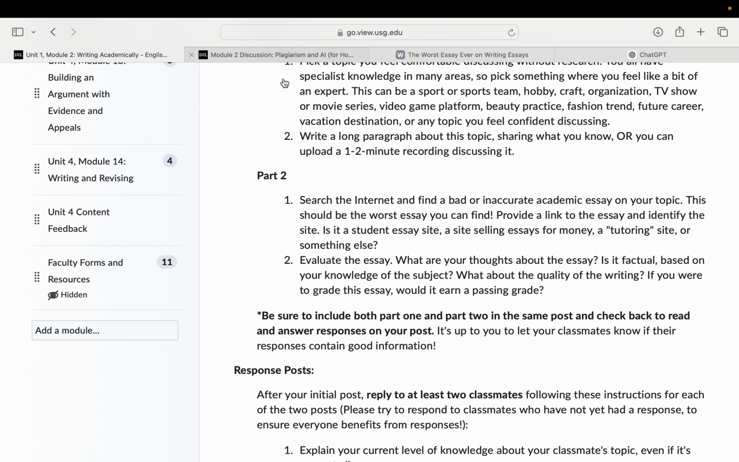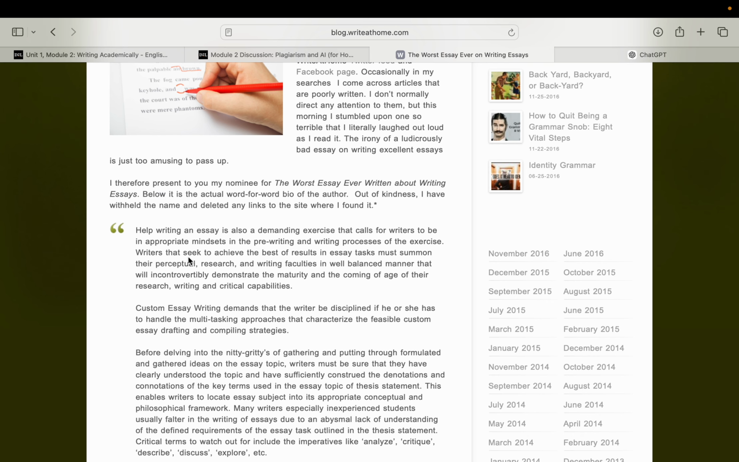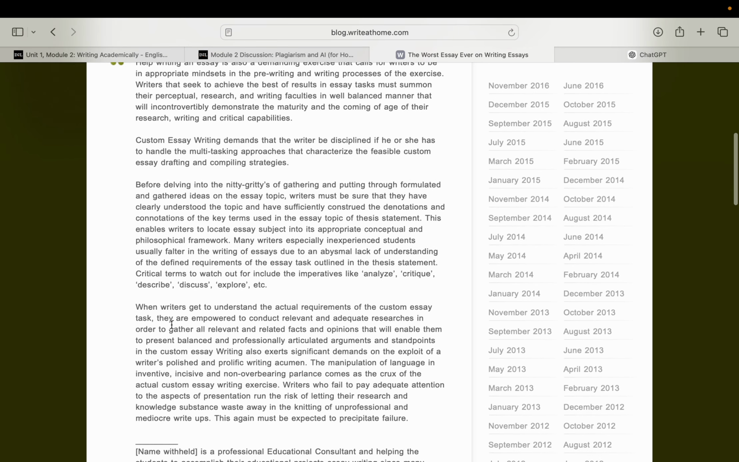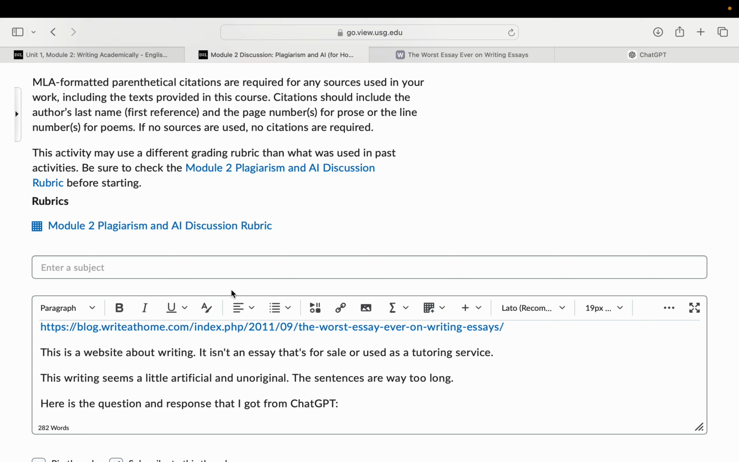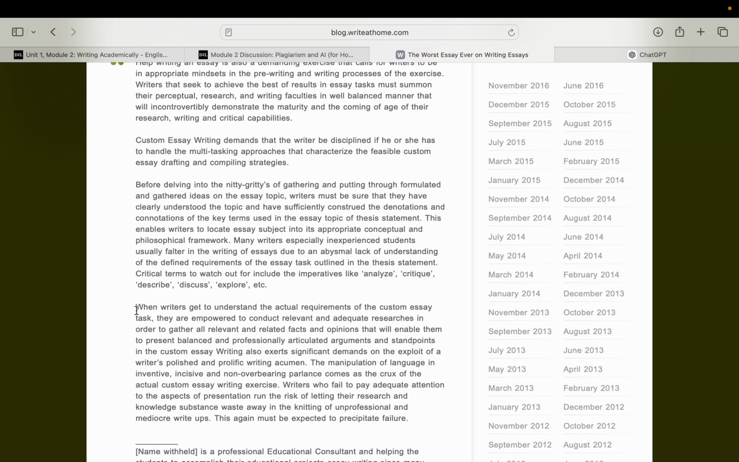After that, we evaluate the essay. That's step 2. So what are your thoughts about the essay? Is it factual based on your knowledge of the subject? I read through the essay and I came up with this. I said, the writing seems a little artificial and unoriginal. The sentences are way too long. You can see that it's the first sentence of the third paragraph. Look how long that sentence is.